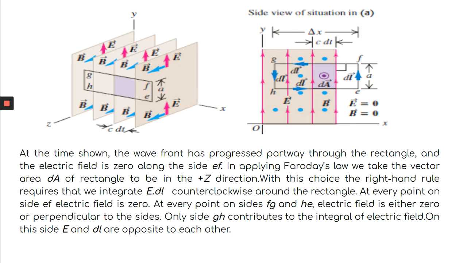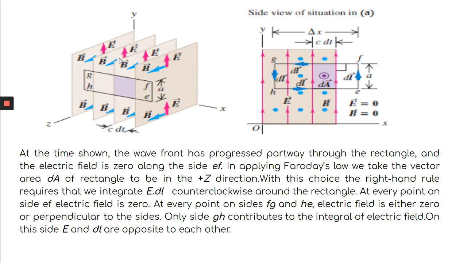First find out E dot dl. What is E dot dl? Then let us find out what is d phi by dt. So find E dot dl along this path EF, FG, GH, HE. So what will be the value? Now let us first consider EF.